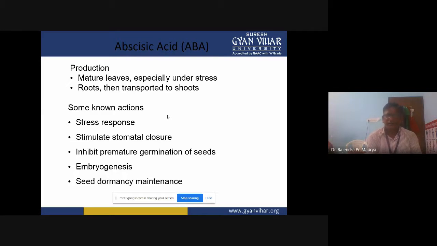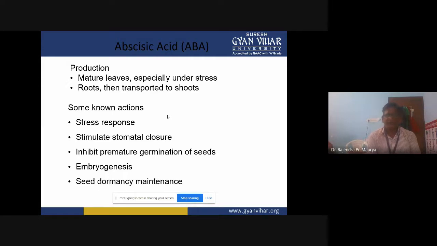then inhibit premature germination of seeds. That is also a main reason due to abscisic acid: the premature seeds never germinate.